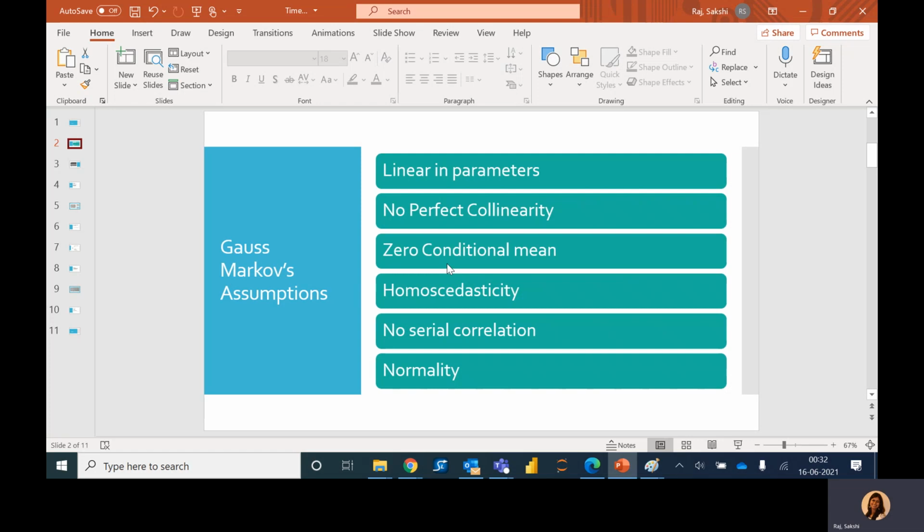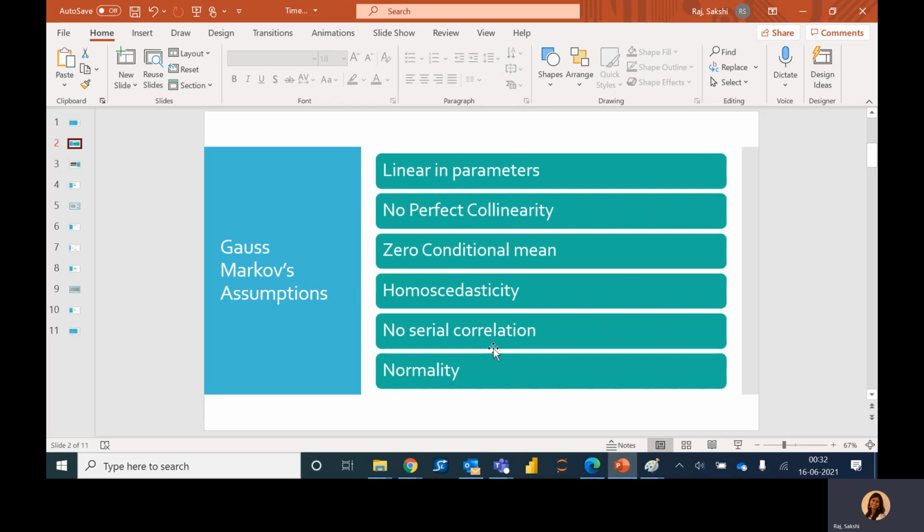In econometrics, Gauss-Markov theorem states that OLS, that is ordinary least square estimators, are the best linear unbiased estimator. In short, BLUE. If certain assumptions are met, here we have 6 assumptions in time series.